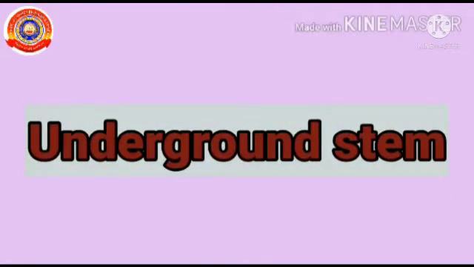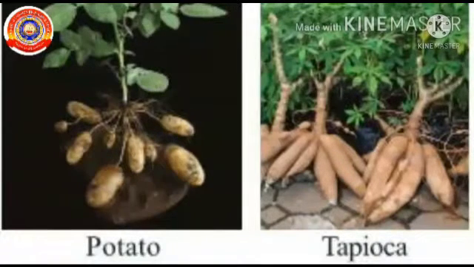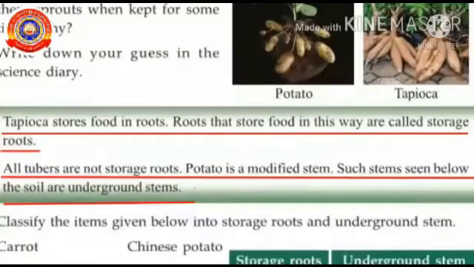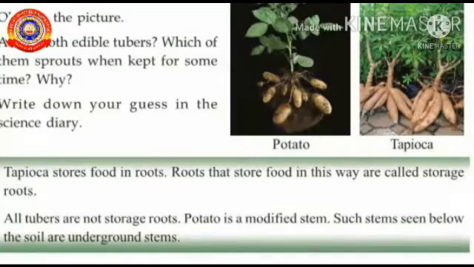Now we can compare potato and tapioca. Both are seen below the soil, but one is a root and the other is an underground stem. Tapioca stores food in roots. Roots that store food in this way are called storage roots. All tubers are not storage roots. Potato is a modified stem. Such stems seen below the soil are underground stems. Hope you all understood what are storage roots and underground stems.